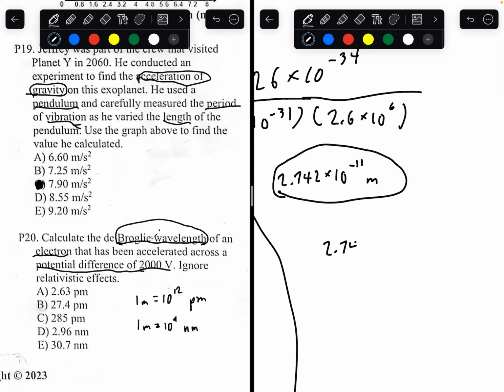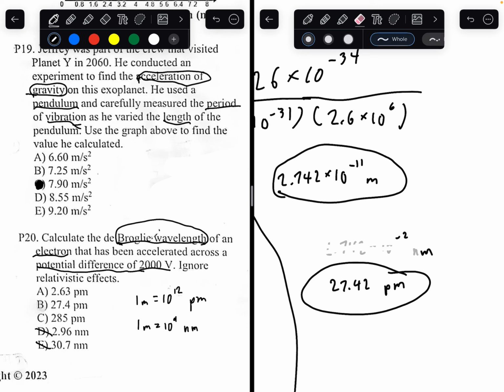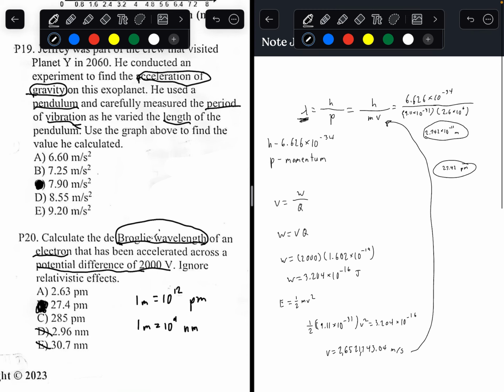In nanometers, this would be 2.742 times 10 to the power of negative 2 nanometers, which is not given anywhere in the nanometers, so we can eliminate those two. In picometers, multiplying by 10 to the negative 12, you would get 27.42 picometers. So the answer to this one would be B, 27.4. And we're done with all 20 problems.